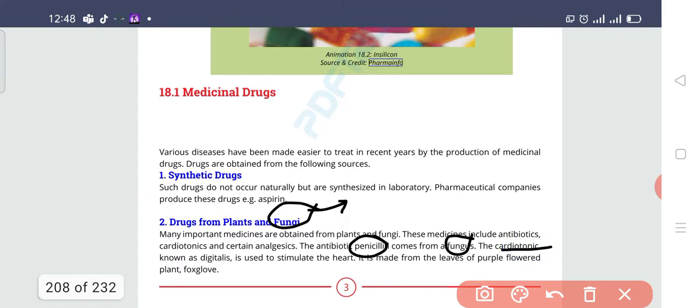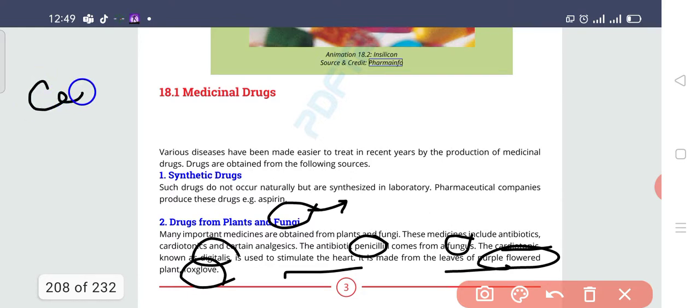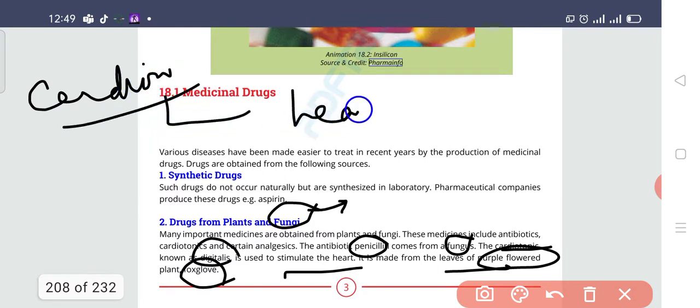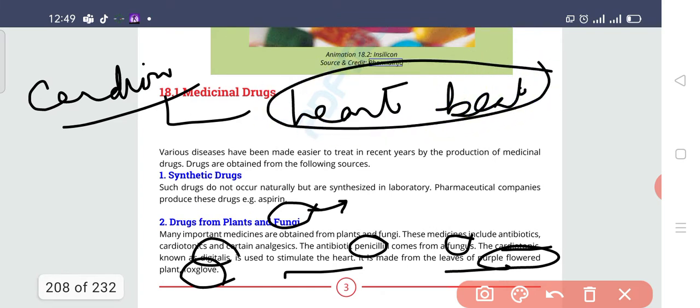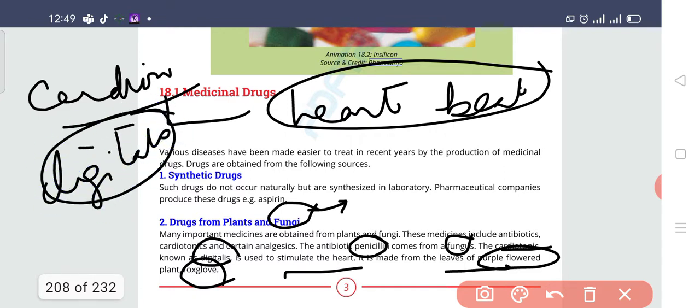Similarly, the drug of the cardiotonic is known as digitalis. It used to stimulate the heartbeat, and we used to get this drug from a purple flower whose name is foxglove. The cardiotonics are those drugs which stimulate the heartbeat, and the most common cardiotonic which we are getting from plants is digitalis. And digitalis we used to obtain from the purple flower named foxglove.